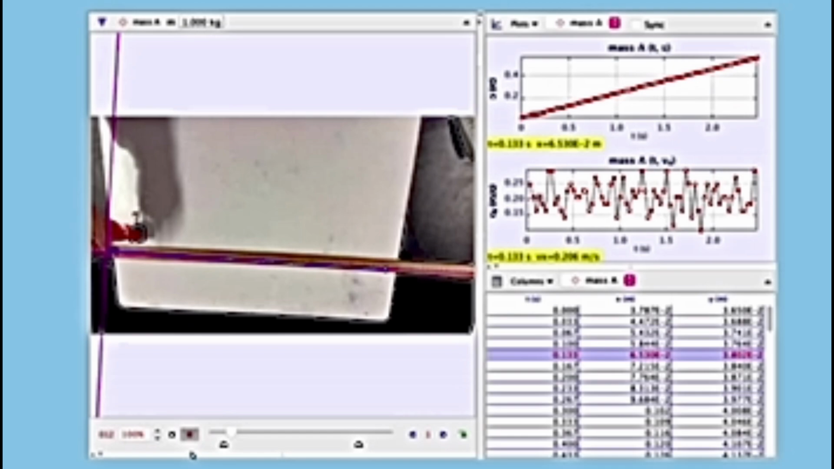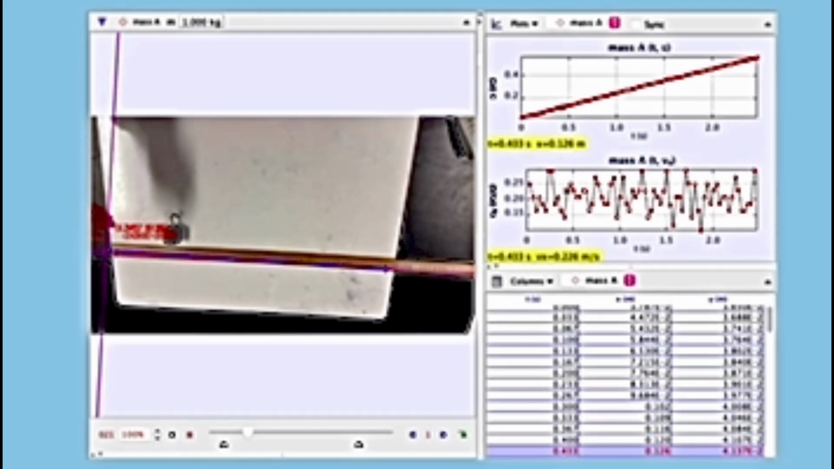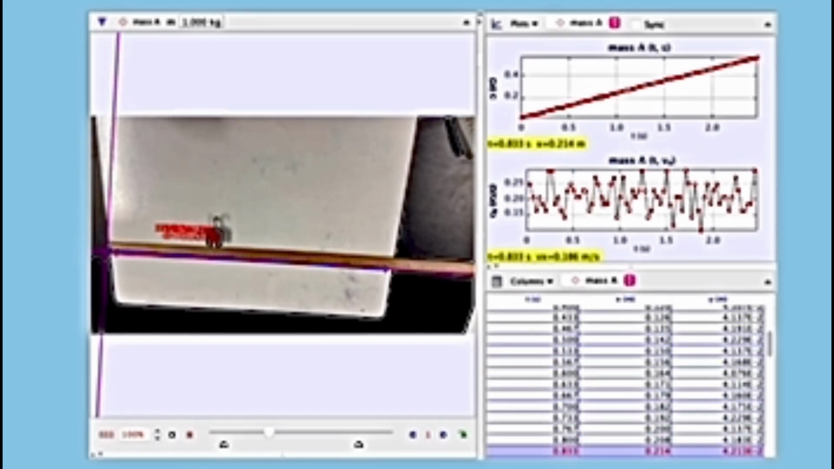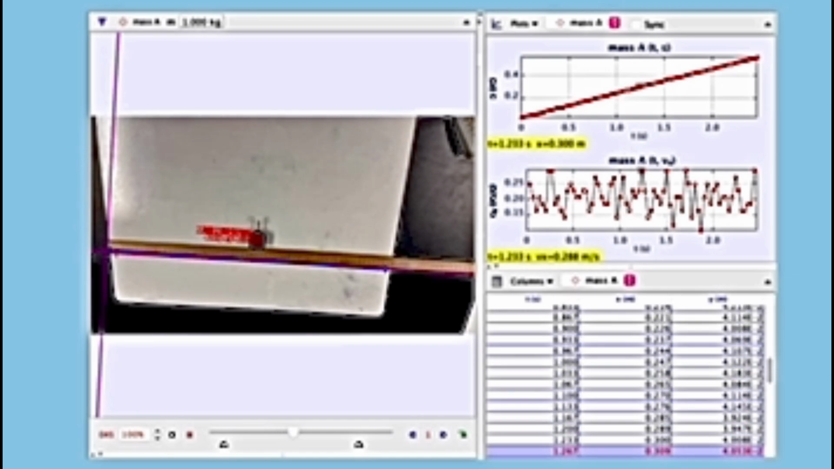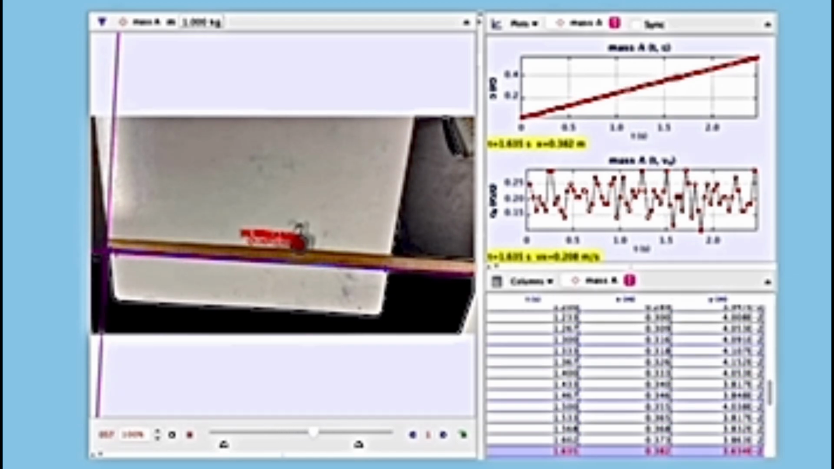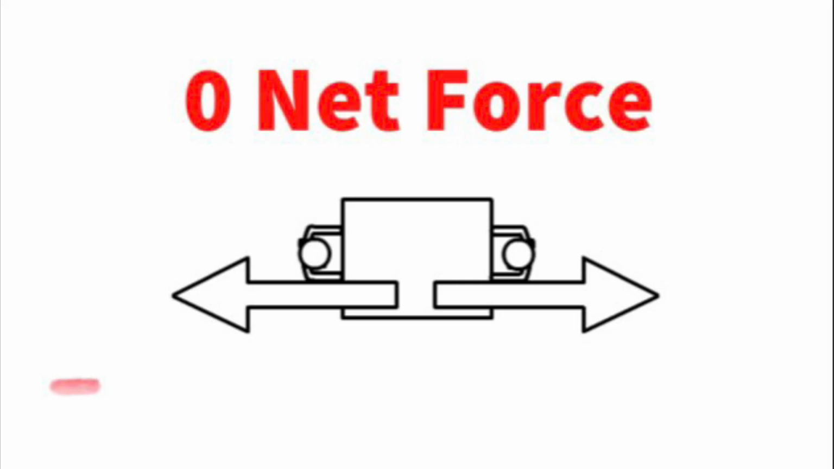Using Tracker, I plotted position versus time, which resulted in a nearly linear graph. A linear trend confirms constant velocity, which is expected when the net force is zero. Even though the object isn't speeding up or slowing down, forces are still acting on it. They're just balanced. Newton's second law helps explain that when all forces cancel out, the net force is zero, and the object maintains its velocity.